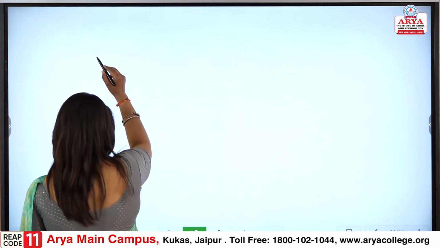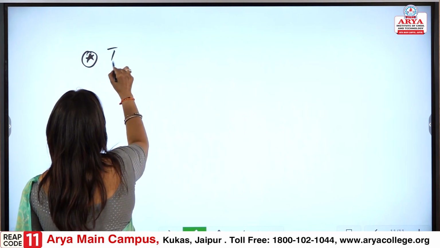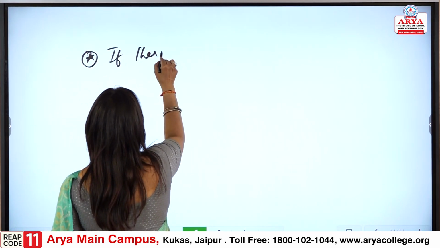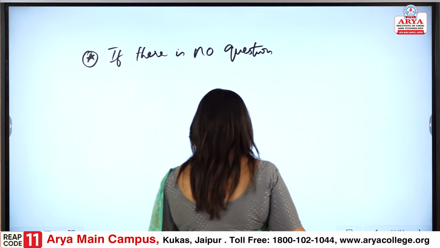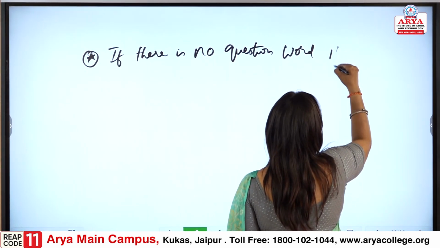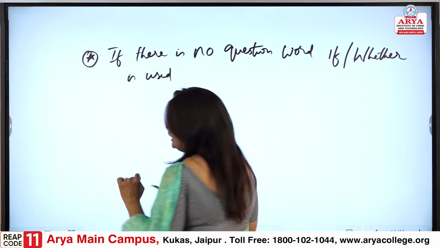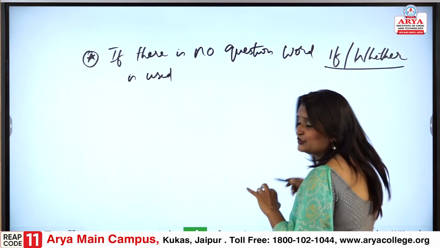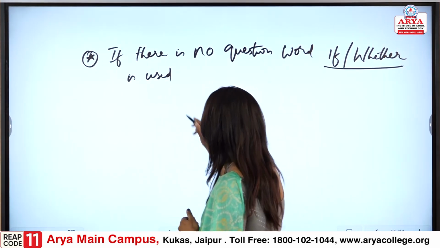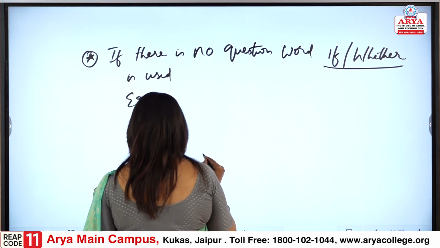So now let's go with the next point. If there is no question word, and if or whether is used, what would we do? Let me give you the example and make you understand this.